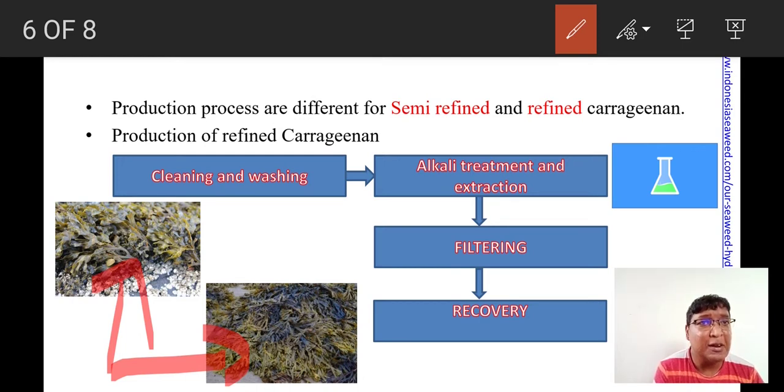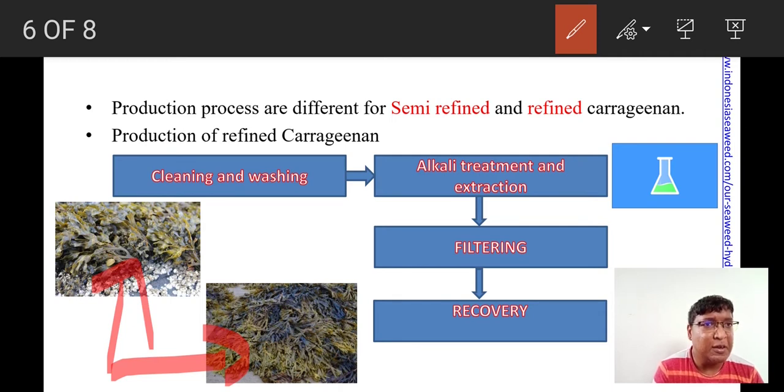So followed by alkali treatment and extraction, it is filtered. It is filtered because during this alkali treatment, the biomass is broken down into small pieces, right? So still there are possibilities for the presence of coarse materials along with our product. So it is very necessary for us to separate the product from the waste.